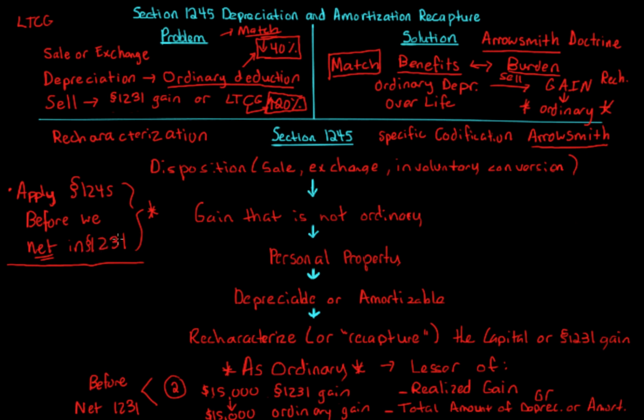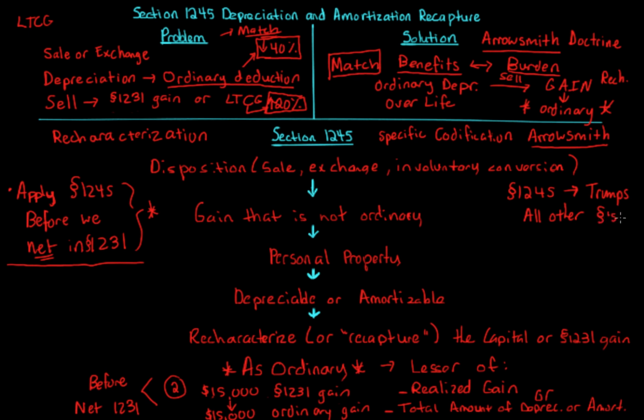Okay. Now you have to know again what 1231 items are when you're looking at the general issue of 1245, because you have to know, okay, again, is it going to be ordinary gain? But you don't do the netting yet. Another thing is that section 1245 trumps all other code sections. That's the general rule. So trumps, or goes before, or takes precedence. If you have two rules that potentially could offset one another, 1245 is what trumps. 1245 trumps all other code sections. That's the general rule. It says it in section 1245.